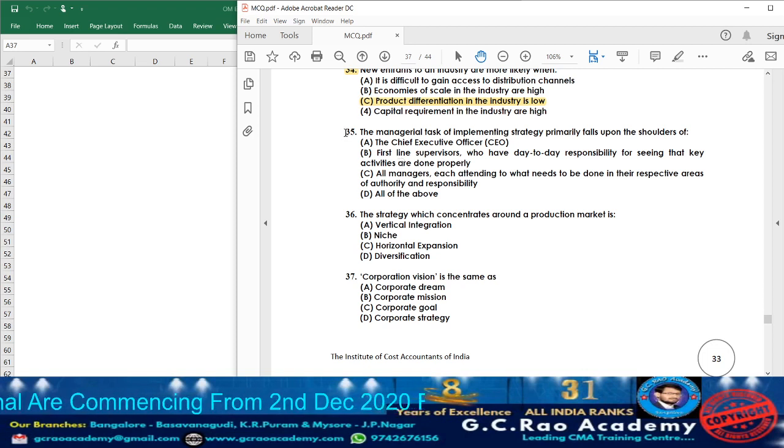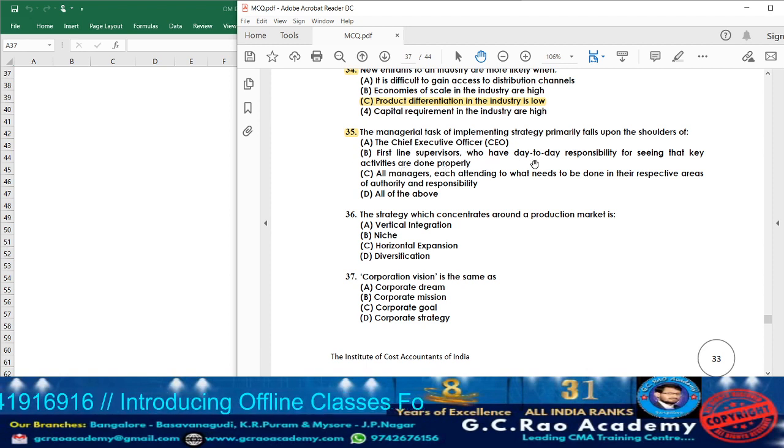Now moving on to question 35. What are they telling? The managerial task of implementing strategy primarily falls upon the shoulders of. Usually, the task of implementing the strategy falls on whom? Formulating will be done by the board of directors. Implementation has to be done by whom? The middle level. Middle level means who? Manager level. So option A, what are they given? CEO. No, that will be covered under top management. So accordingly, A cannot be the answer.